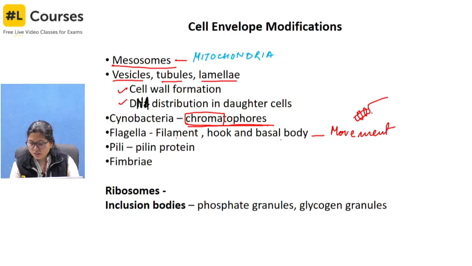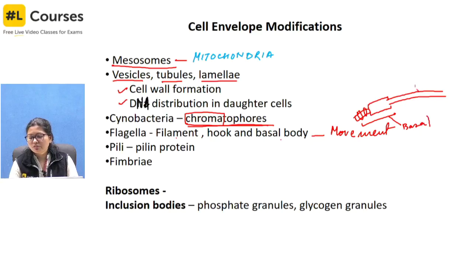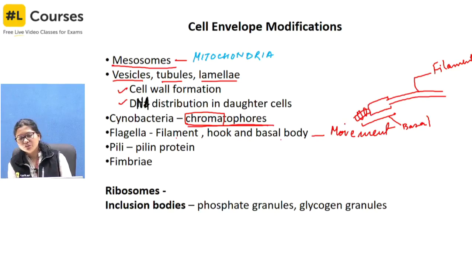Okay, so it is movement. If we look into it, the basal body has a shaft, then you have the hook, and from this the filament comes out. In books, this is referred to together as the basal body, and this is the filament, and the basal body is divided into shaft and hook.